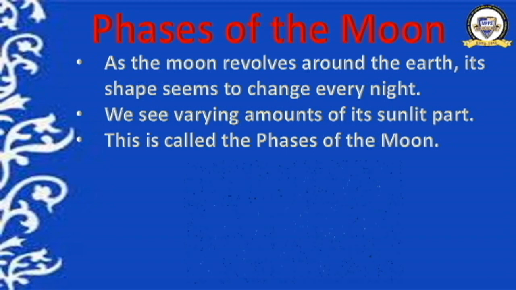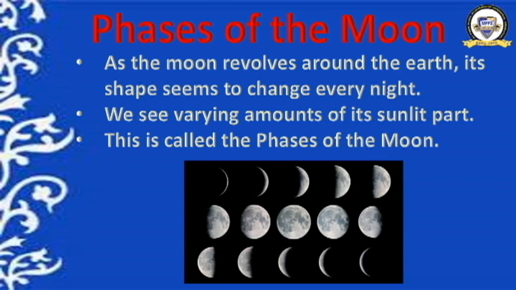Have a look here in this picture. From the first day you can see one very small part is visible, then the visible part increases, right? First day, then second day increases, third day, fourth, fifth, sixth, seventh, eighth day. On the eighth day it is completely visible, right? On the ninth day also a major part is visible. Now it decreases, and finally only a smaller part of the moon is visible. So these different shapes of the moon are known as the phases of the moon.